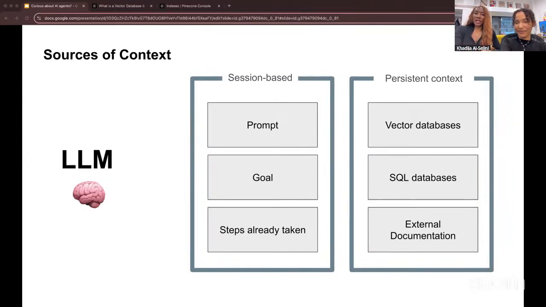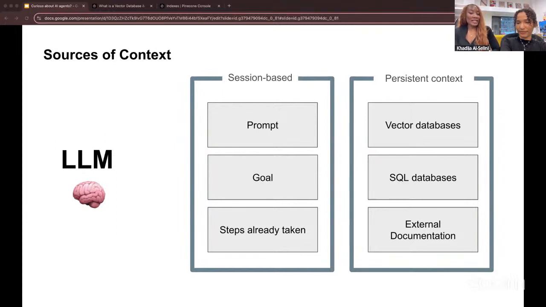It's also how the agent knows it has already booked the flight, so it should go on to finding a hotel next. It also contains the prompt, which tells the agent which personality it has and the goal it's trying to achieve, like telling ChatGPT that it's a trip researcher looking for activities in a particular location, just like Khadija just did. Persistent context is information pulled in from different external sources, like a vector database. For example, we could permanently store a user's travel preferences in a vector database that the agent will reference as additional context when planning an itinerary.